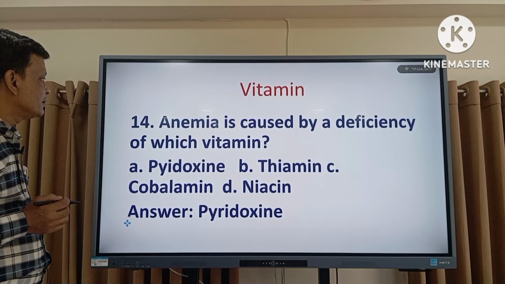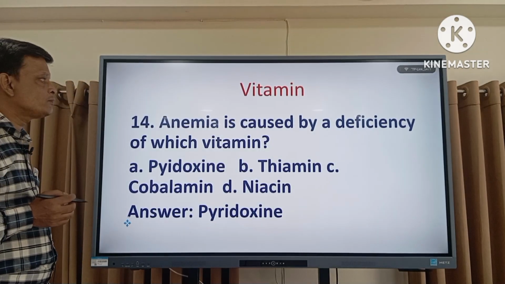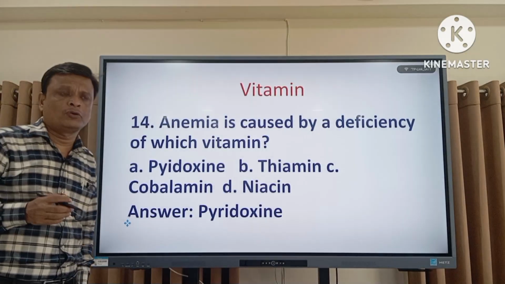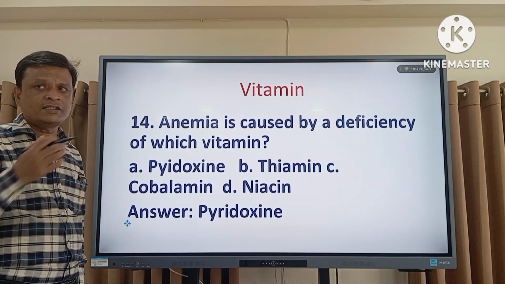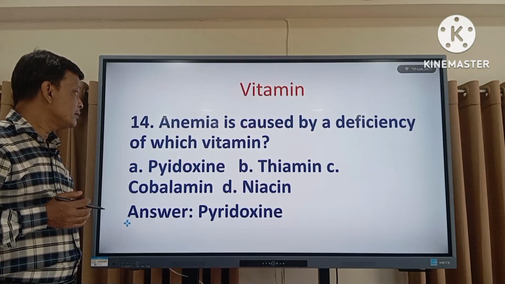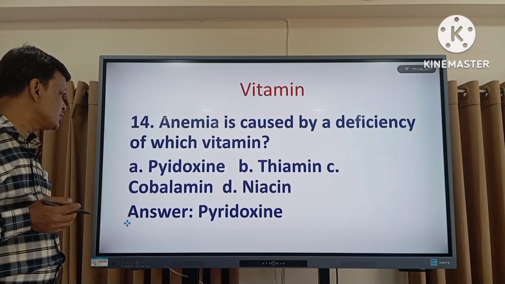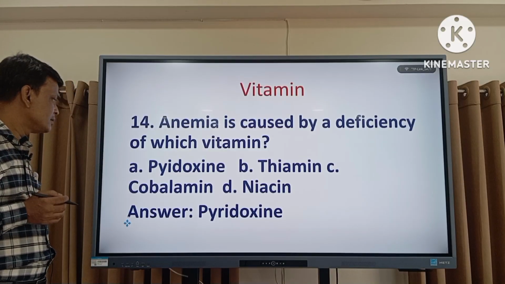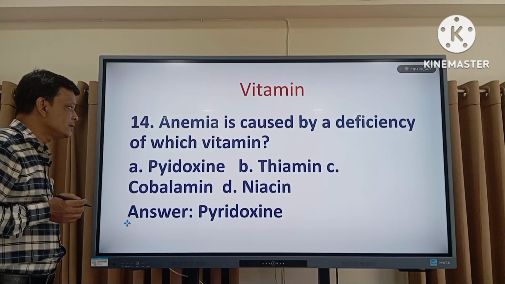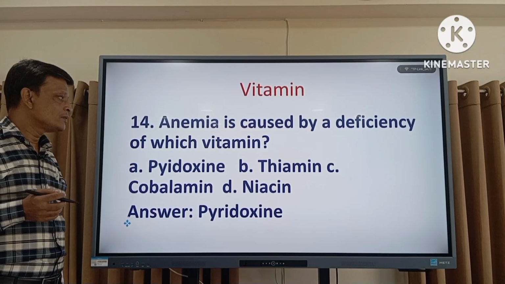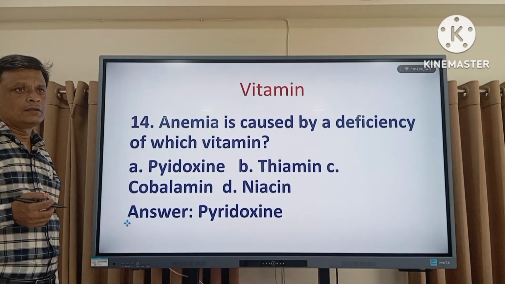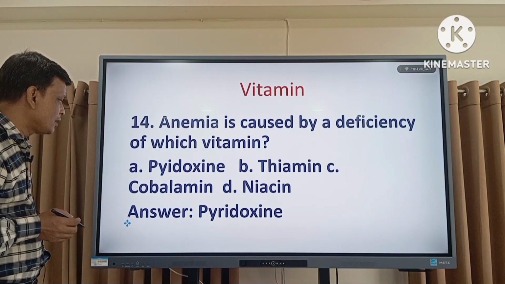Now the question number 14. Anemia is caused by deficiency of which vitamin? Normally we know that anemia is basically caused by the deficiency of iron, but anemia can also be caused by the deficiency of one kind of vitamin. This vitamin is called pyridoxine. The deficiency of pyridoxine causes anemia in human life.